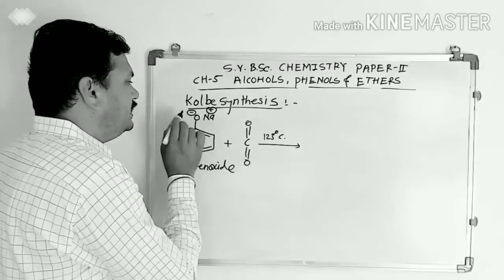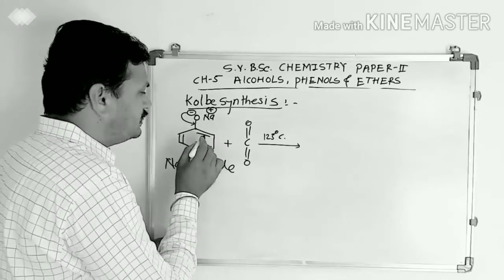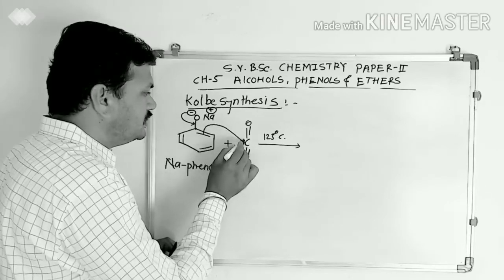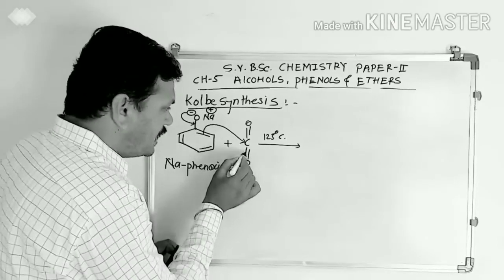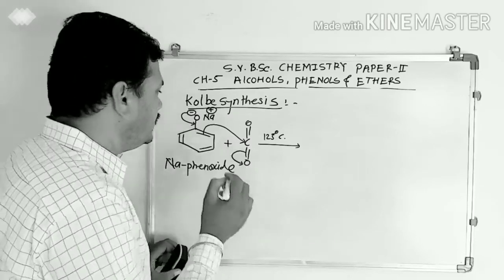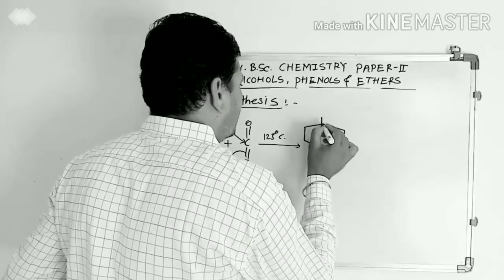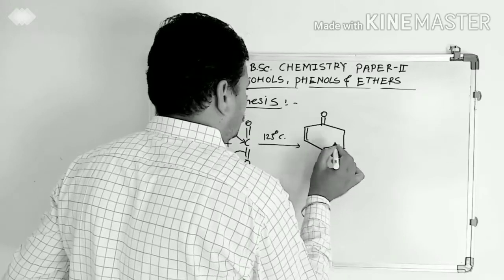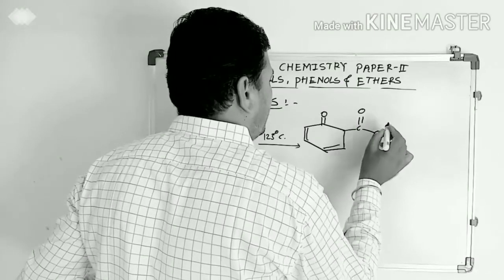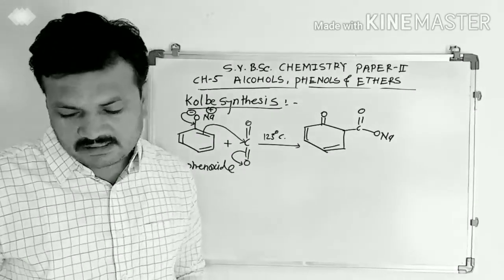Then the negative charge on oxygen shifts, forming an oxygen-carbon double bond. At the same time, the carbon-carbon bond breaks and the pi electrons attack the electron deficient carbon, and the carbon-oxygen bond breaks towards oxygen. This oxygen atom gets the negative charge, and the intermediate forms, C double bond O Na.